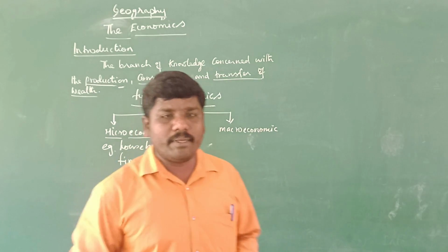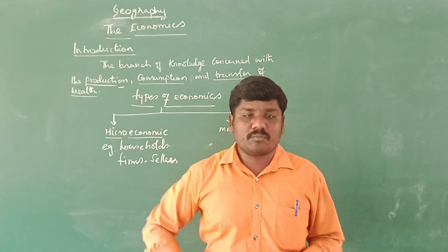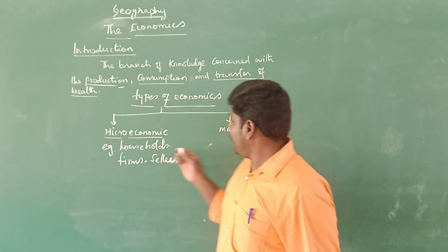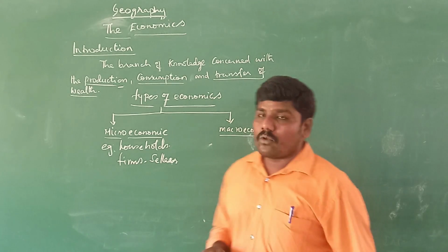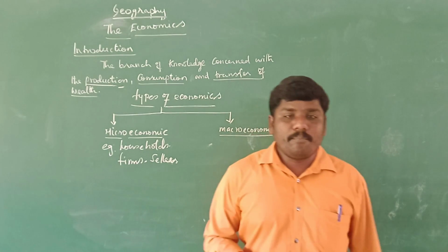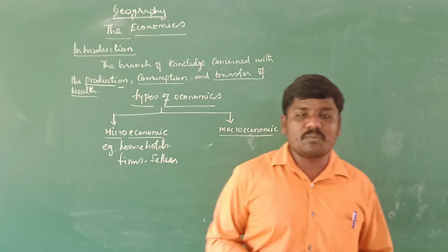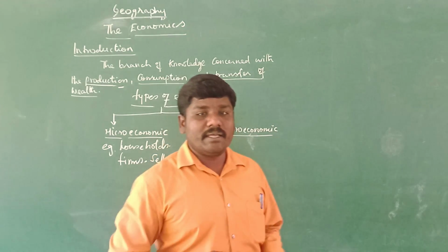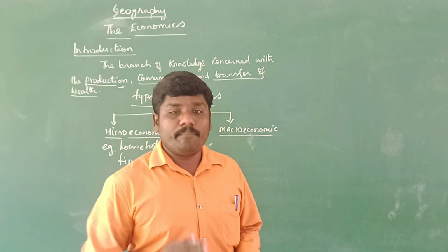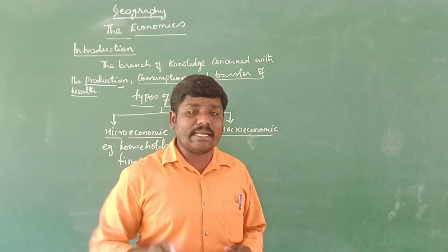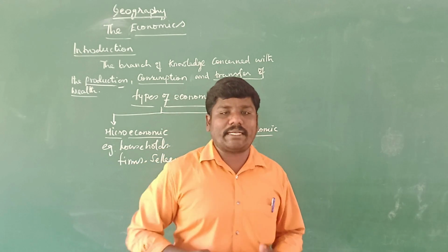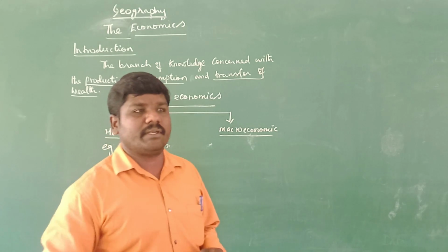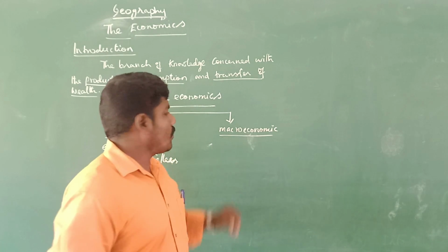Macroeconomics mostly analyzes production, consumption, saving, and investment, with interactive factors and the factors affecting it. So that is macroeconomics.